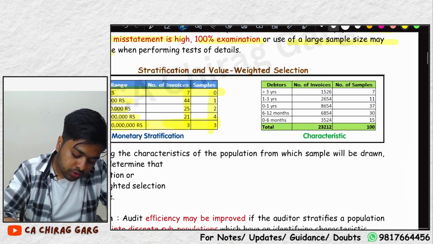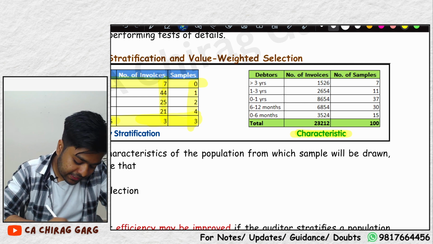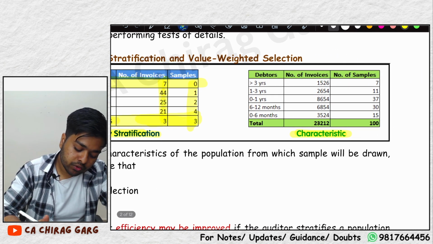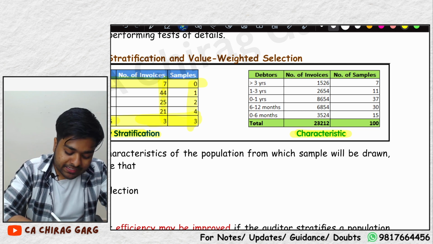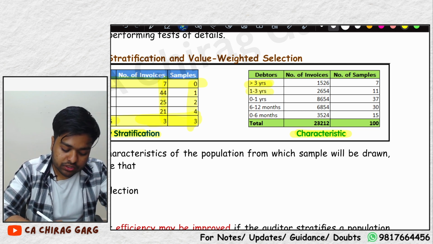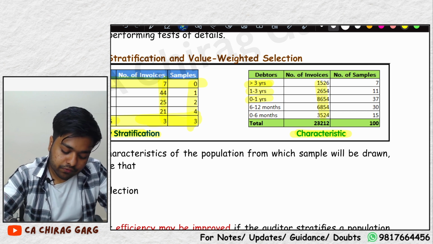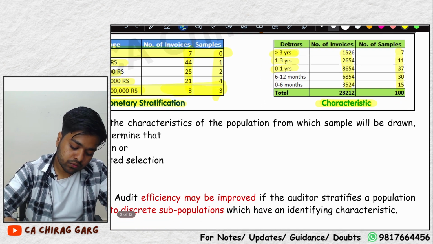We can also divide the population on the basis of their characteristics. Here we divided on the monetary basis. We can divide on the basis of characteristics. For example, debtors which are more than 3 years old, debtors which are 1 to 3 years old, debtors which are 0 to 1 years old, etc. Number of invoices, number of samples the auditor can draw.